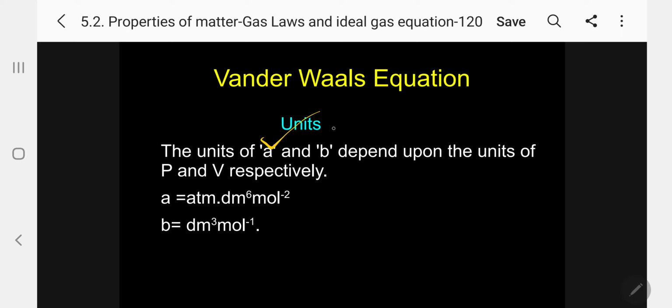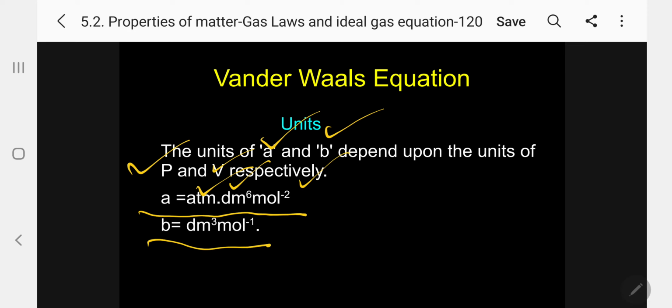The units of A and B depend upon the units of pressure and volume. So A I can give in the form of atmosphere dm⁶ mol⁻², mole to the power minus 2, whereas B, the volume correction, is in decimeter cube per mole. This unit you have to memorize, because what is the unit of A and what is the unit of B can be questioned. Okay.